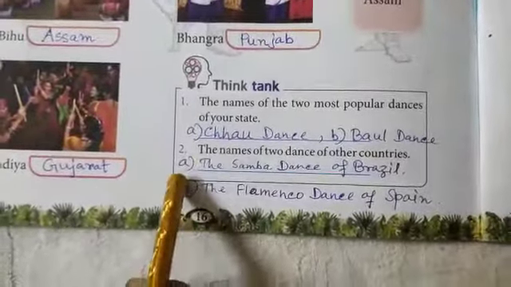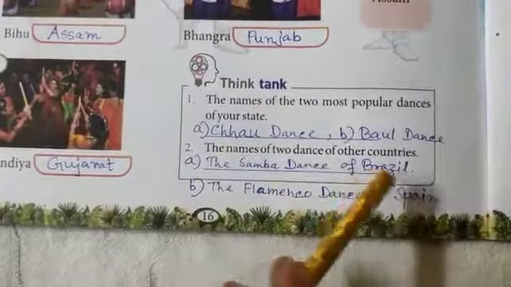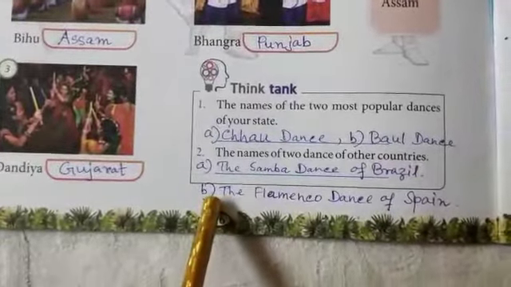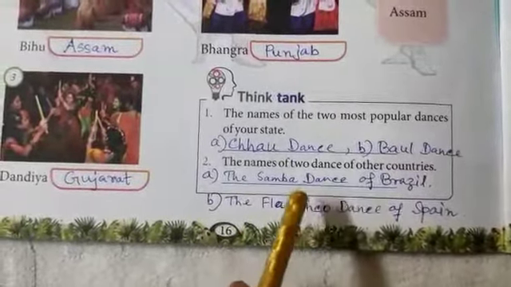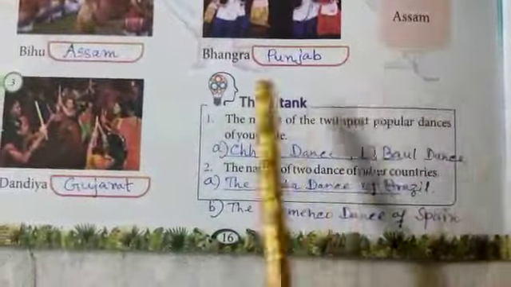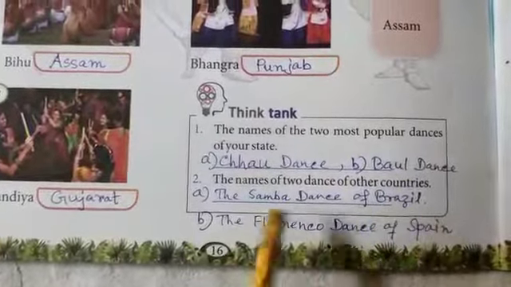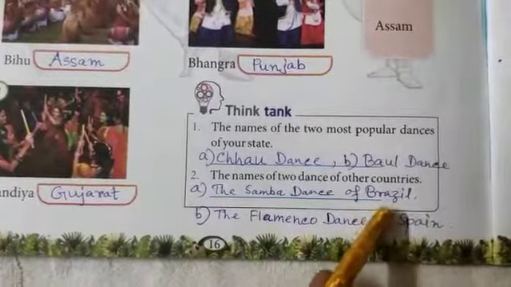The second question is the names of 2 dances of countries other than India. All these so far belong to India; other countries means outside of India. Here I have given one dance, the Samba dance of Brazil, B-R-A-Z-I-L.